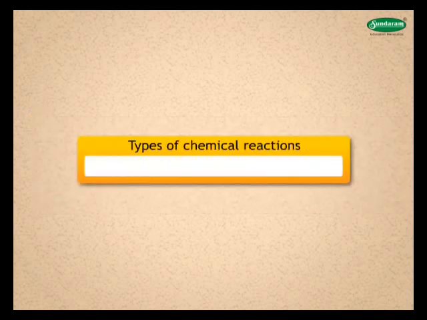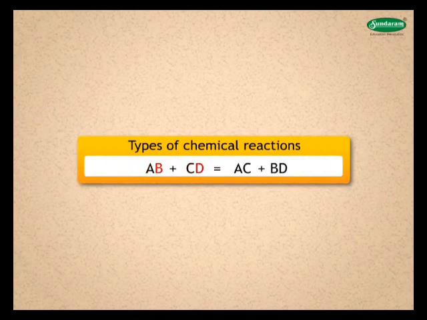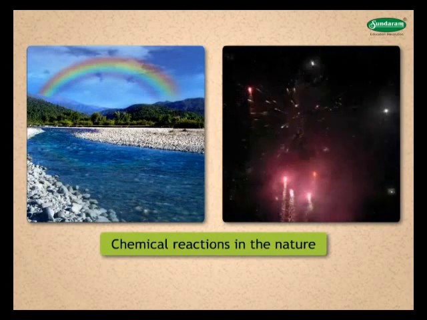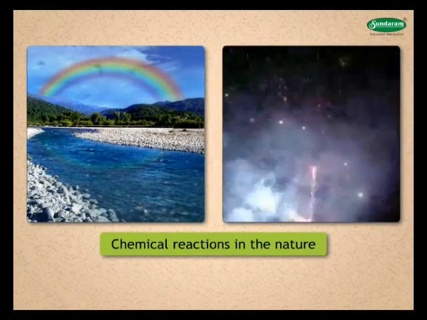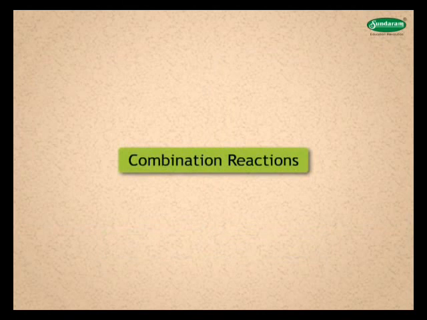Now we will see different types of chemical reactions. Chemical reactions involve breaking and making of the bonds between the atoms to produce new substances. You must be aware that various chemical reactions occur in and around you. Let us take a look at combination reaction.